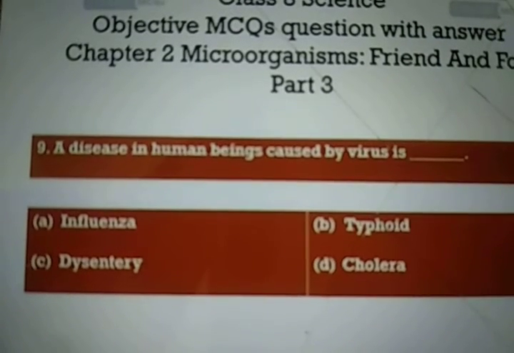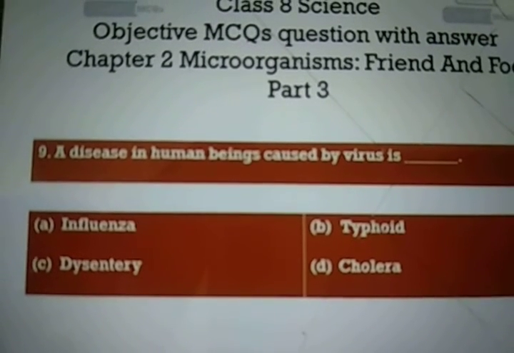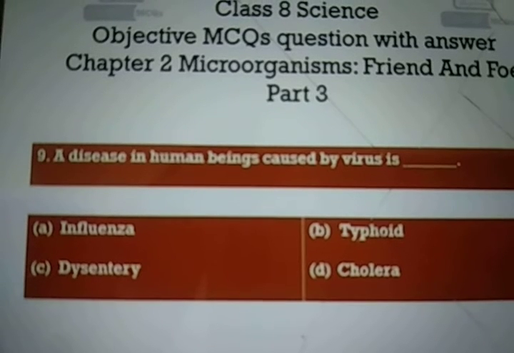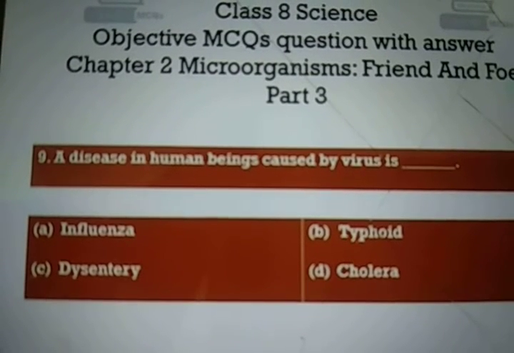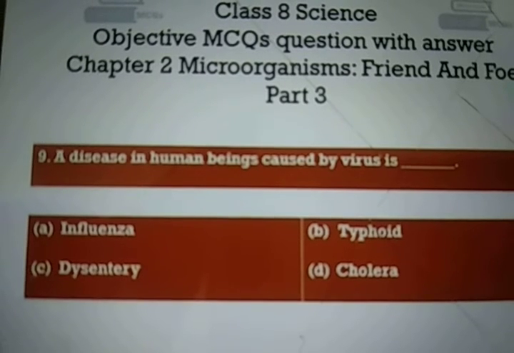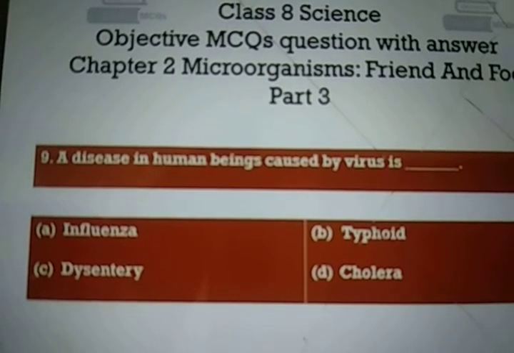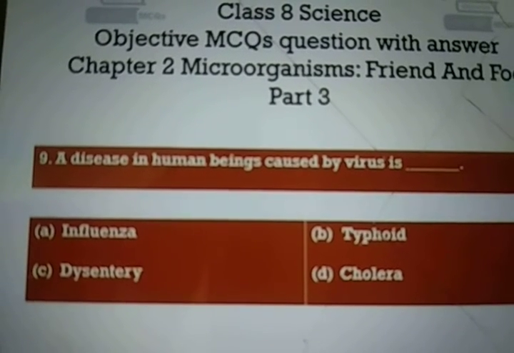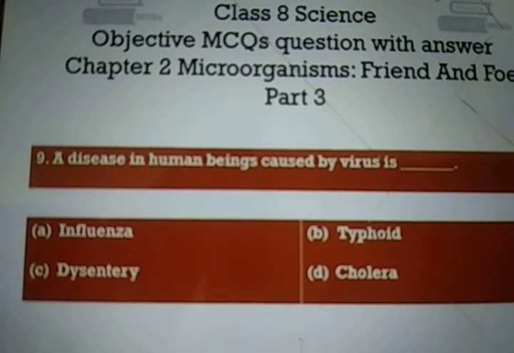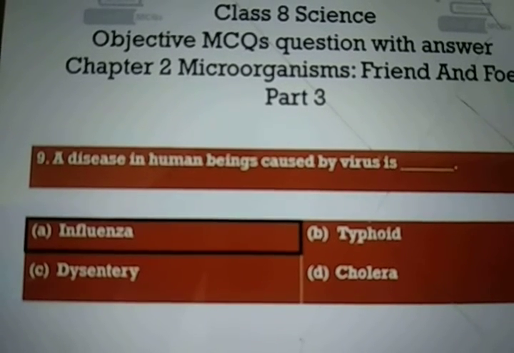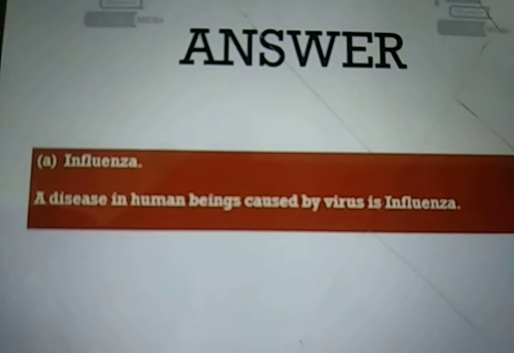Question number 9. A disease in human being caused by virus is option A, influenza, option B, typhoid, option C, dysentery, and option D, cholera. And the right answer is option A, influenza. So a disease in human being caused by virus is influenza.